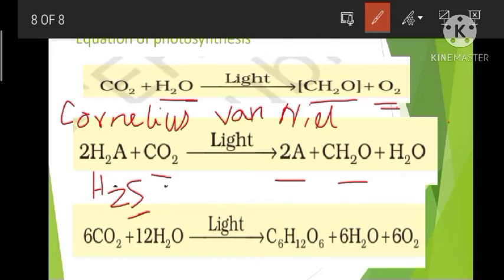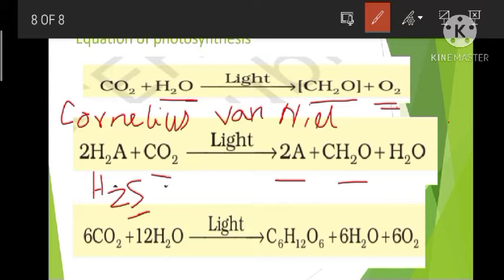So he concluded that the oxygen which is evolved during photosynthesis in green plants comes from water and not from carbon dioxide. Normally we think that carbon dioxide is a gas and oxygen is a gas, so oxygen will be evolved from carbon dioxide.